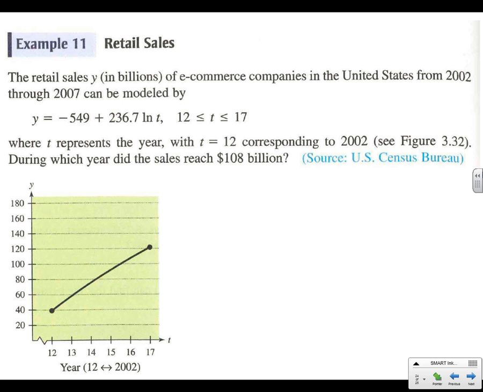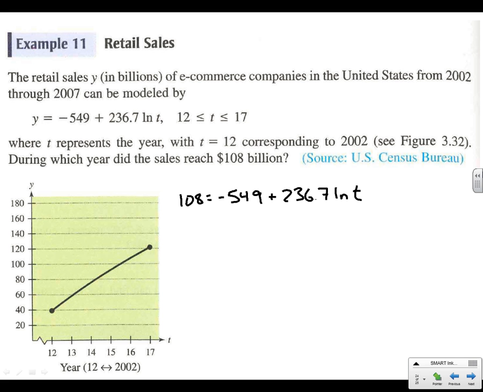All right, last one, here we go. Retail sales in billions of e-commerce companies from 2002 to 2007 can be modeled by y equals, gives us the equation, where t represents the year, with t equals 12 corresponding to 2012. Okay? During which year did the sales reach 108 billion? So sales is y, so let's plug 108 in here. And we're solving for t. 0.7 natural log of t.